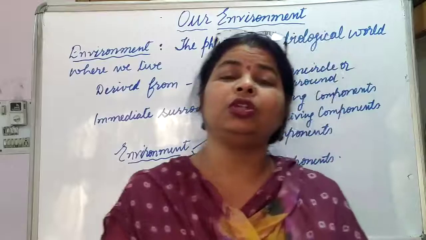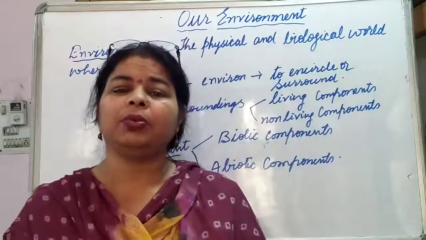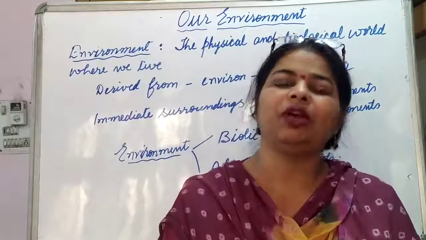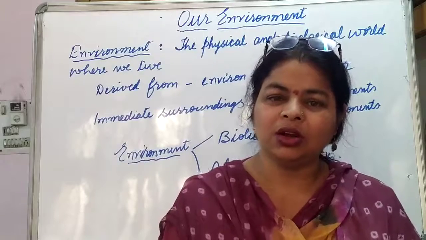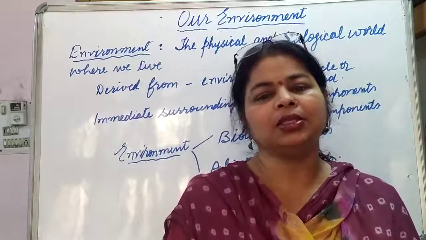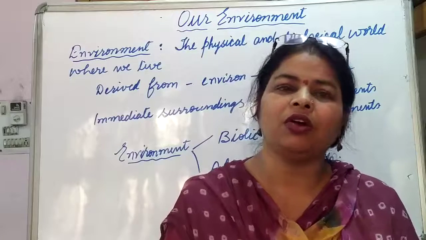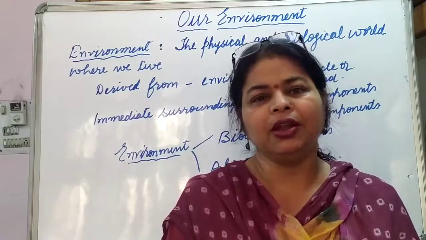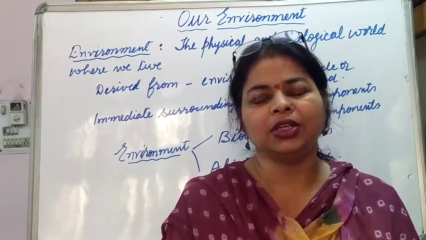So due to these favorable factors, what happens? Different types of plants and animals are flourishing on Earth. Is it or not? So continuity of life on Earth is the result of interaction of these physical factors with the living world. How is the interaction there?